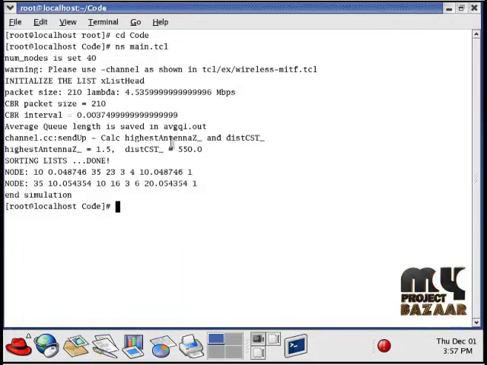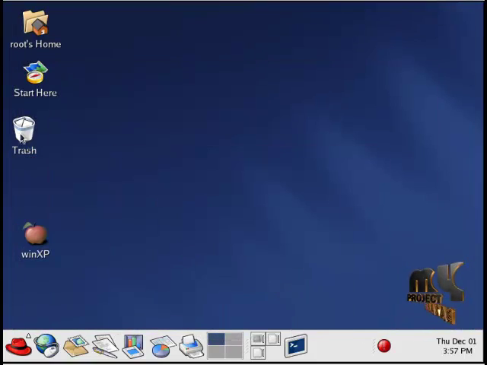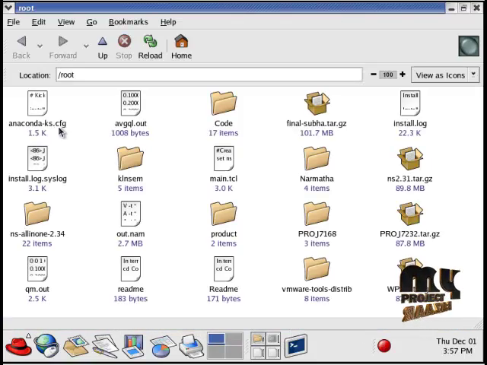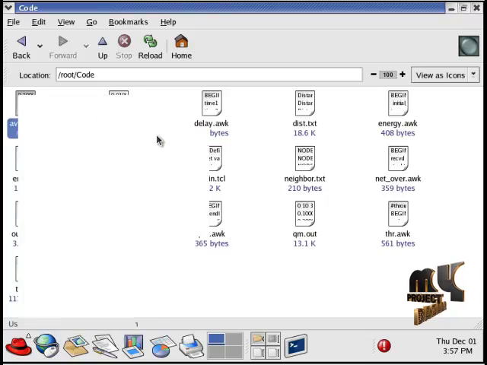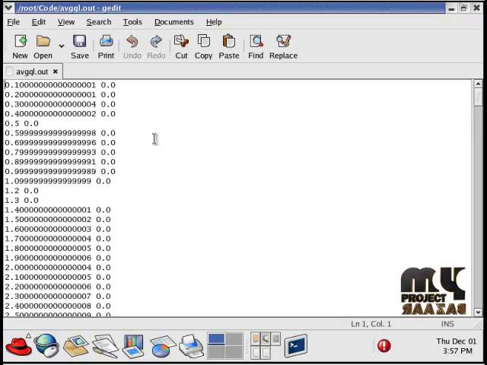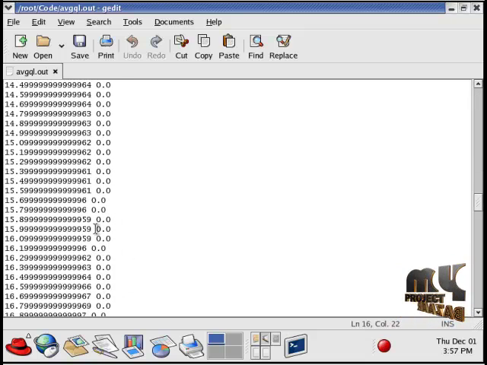That is stored in this code folder. This code folder contains the avgql.txt file. This is our queue length file, which stores all the information about the received partially accumulated information as well as the fully accumulated information, the RMIA and FMIA process. This is our queue length.